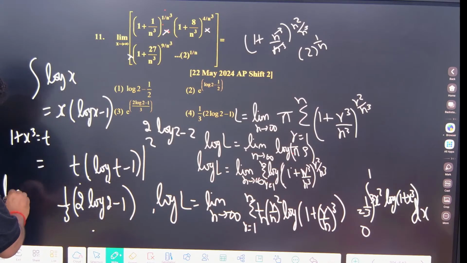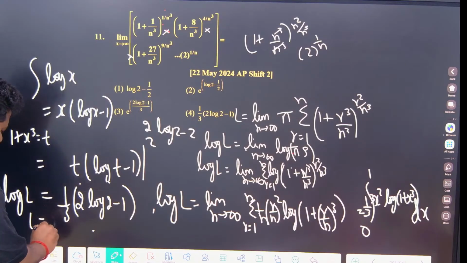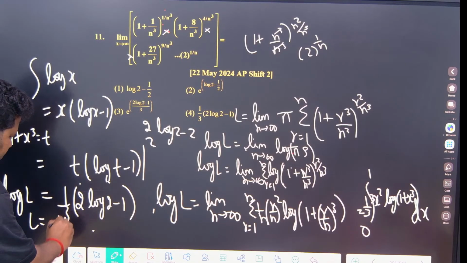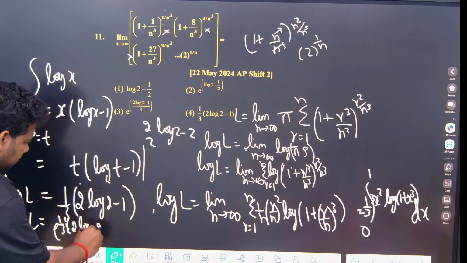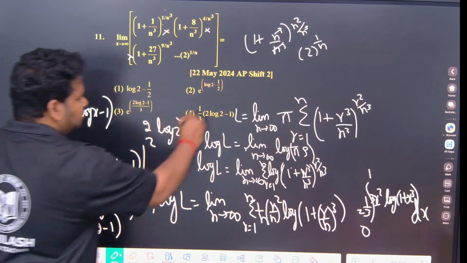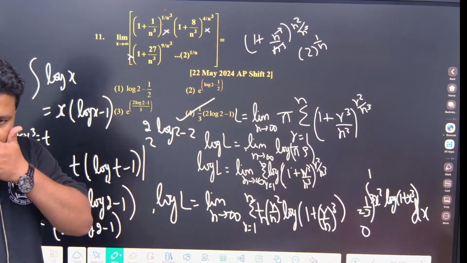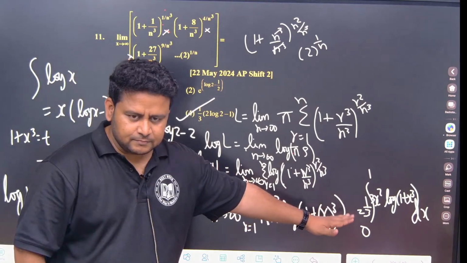Log of L is this one. We want the value of L. L will be equal to what? L will be equal to e power 1 by 3 times 2 log 2 minus 1. So the answer is what? Fourth. Clear now? Up till here it is clear.